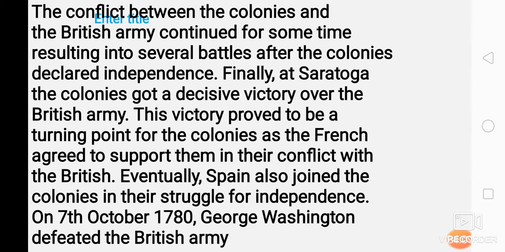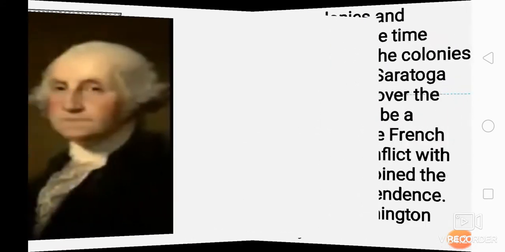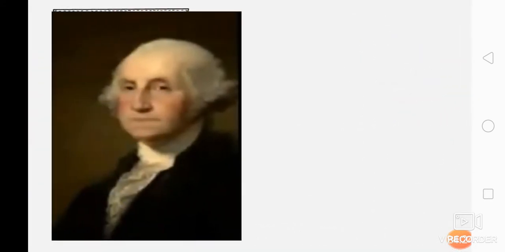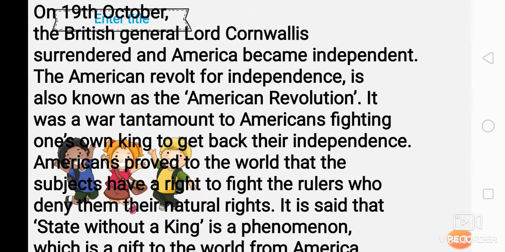On 7th October 1780, George Washington defeated the British Army. Finally, by whom was the British Army defeated? By George Washington. His picture is also given in your textbook on page number 13. Moving further, on 19 October, the British General Lord Cornwallis surrendered and America became independent.